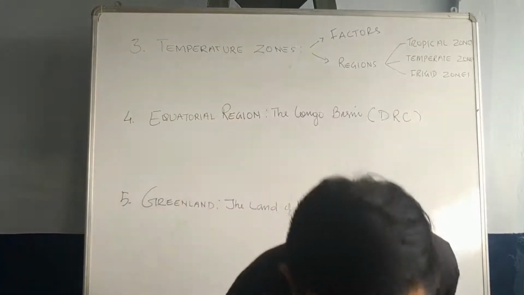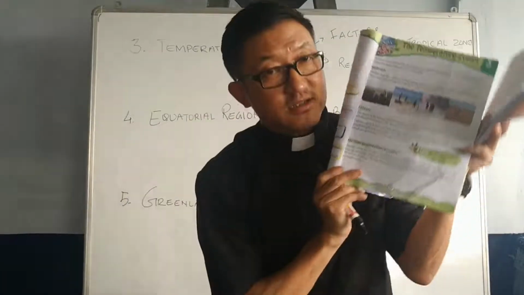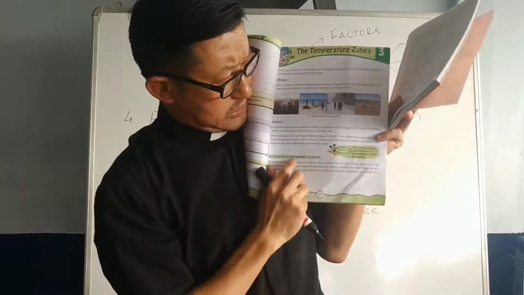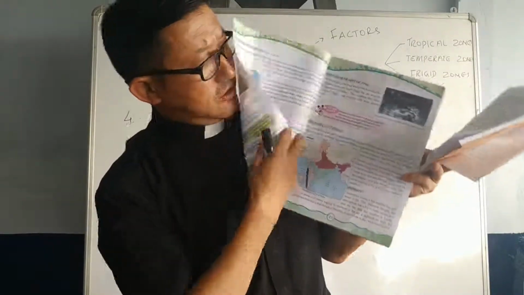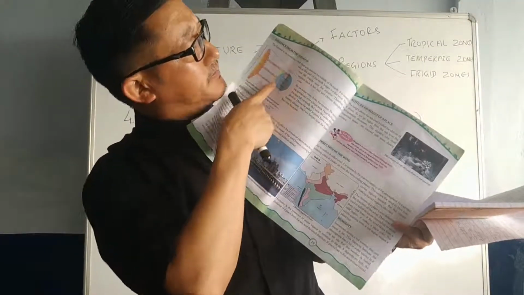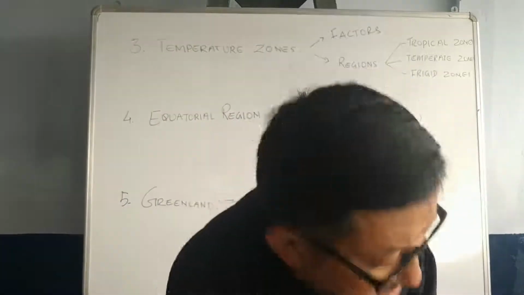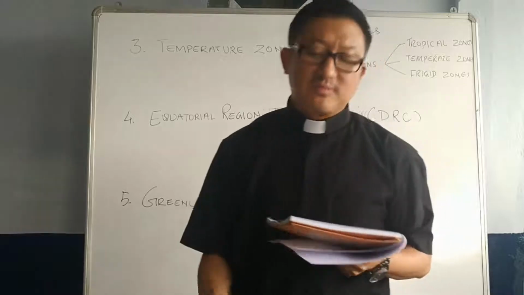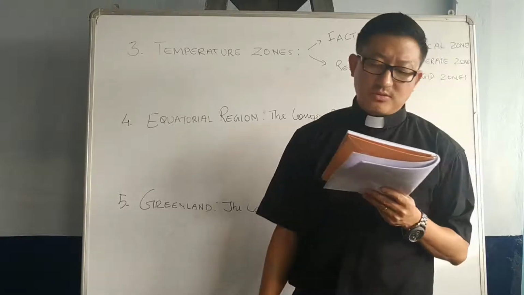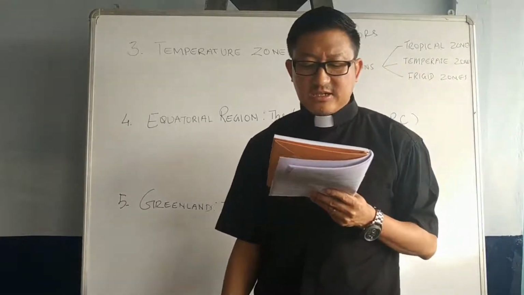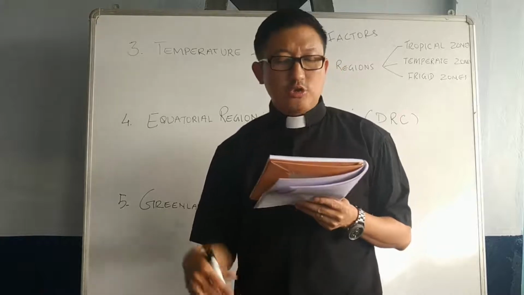There are few factors. Look at here, see? So factors of climate. There are plenty of factors here. Distance from the equator, distance from sea, altitude or height of the place, direction of the wind, humidity.